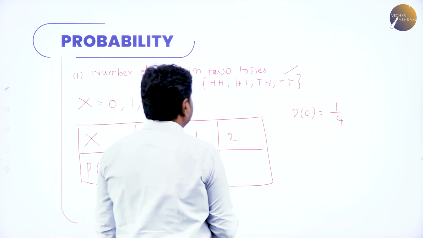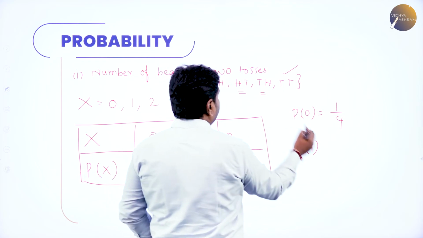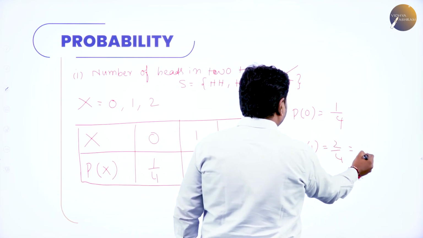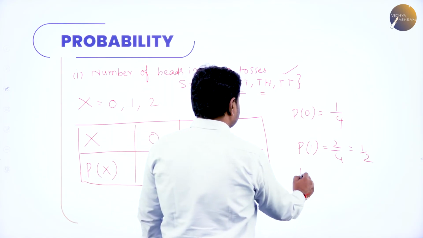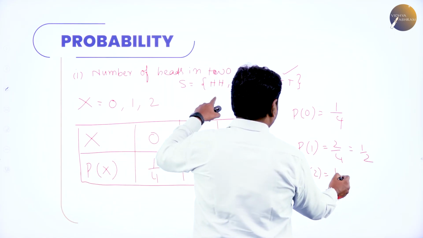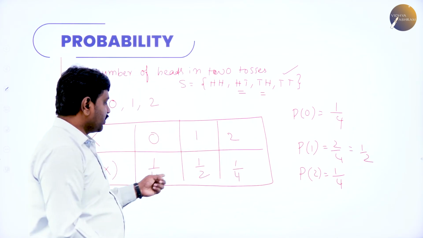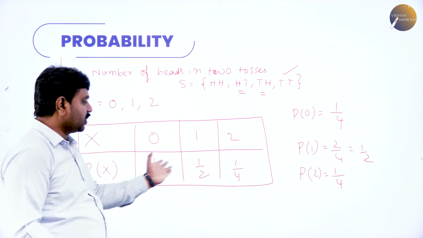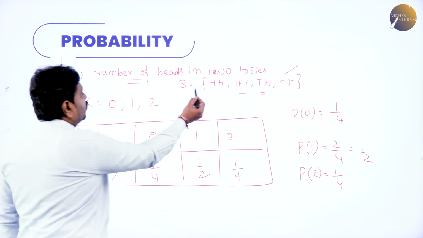Probability of 1 head: here you have 1 head, here you have 1 head, 2 out of 4, which is 1 by 2. And probability of 2 heads: one output out of 4, 1 by 4. Now if you add 1 by 4 plus 1 by 2 plus 1 by 4, you will get 1. This is the probability distribution for number of heads in 2 tosses of a coin.